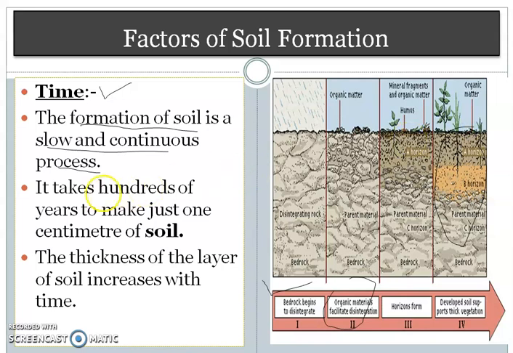It takes hundreds of years to make just 1 centimeter of soil. So it is a very slow process, and the thickness of the soil layer increases with time, because as time passes, layer over layer accumulates, and a thick layer of soil is formed, which is most essential for plant growth. We finish today's session here only.